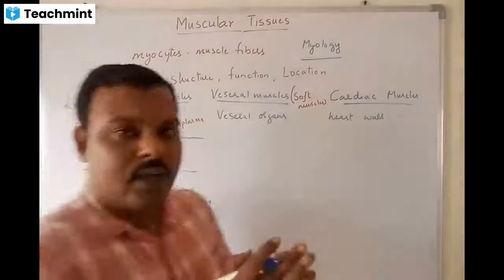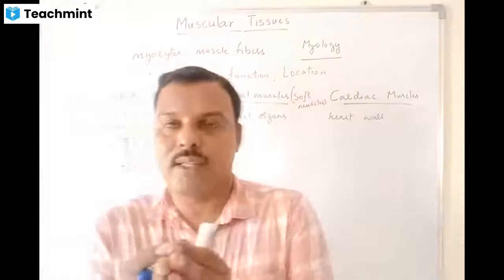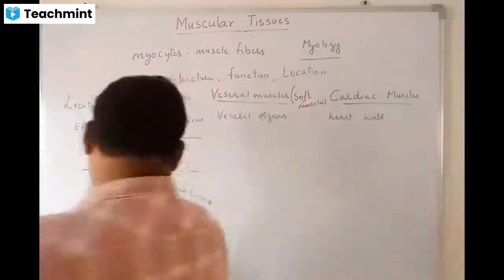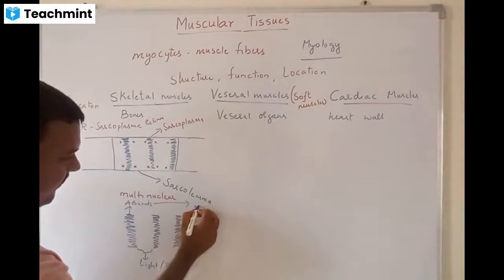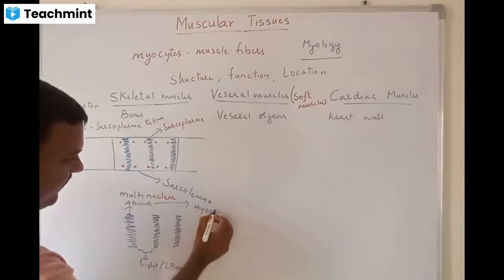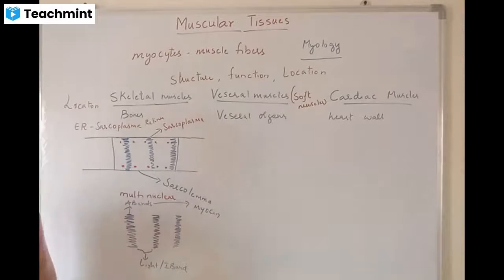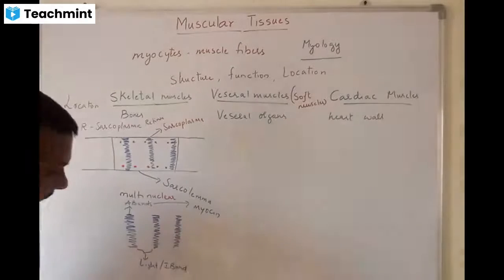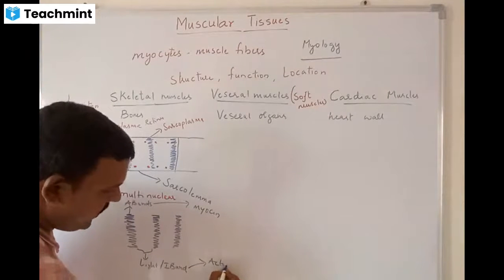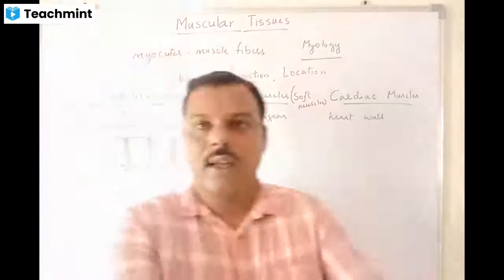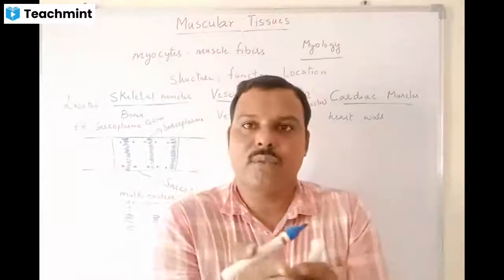These bands are helpful for the contraction of the muscles. The A bands contain myosin, whereas the I bands contain actin. So actin and myosin act for the contraction of the muscles.